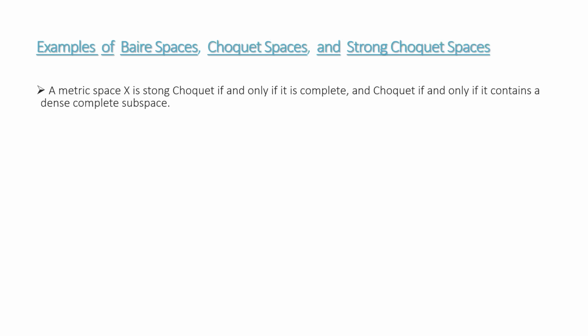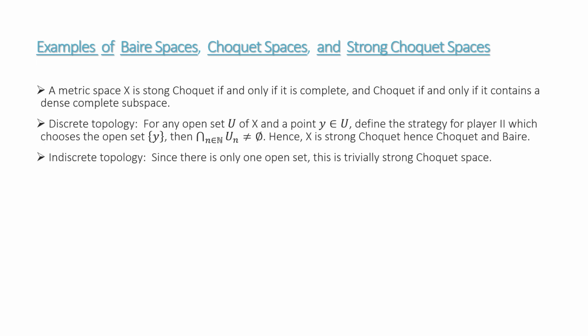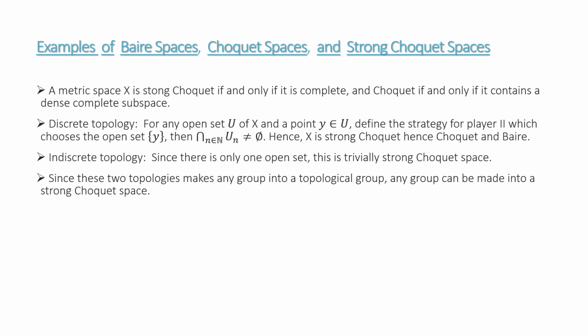For example, a metric space X is strong Choquet if and only if it is complete, and Choquet if and only if it contains a dense complete subspace. So the set of real numbers is strong Choquet. Now we will see some topologies, starting with the discrete and indiscrete topologies. They both turn out to be strong Choquet. One thing to note here is that these two topologies make any group into a topological group. So any group can be made into a strong Choquet space.